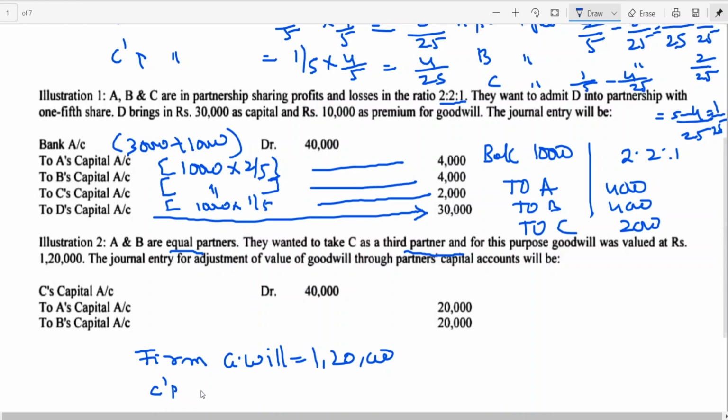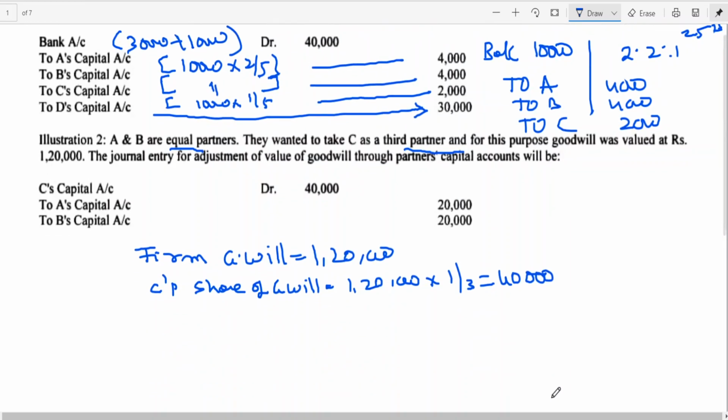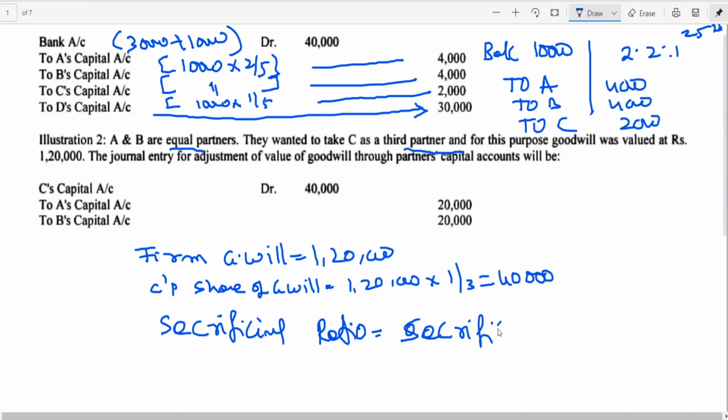C. C's share of 1,20,000 into 1 by 3, 40,000. Then sacrificing ratio. I have told you already, when the old profit sharing ratio of old partners and incoming partner's share is given, we shall assume sacrificing ratio is same as old.